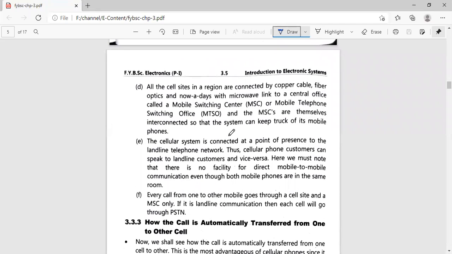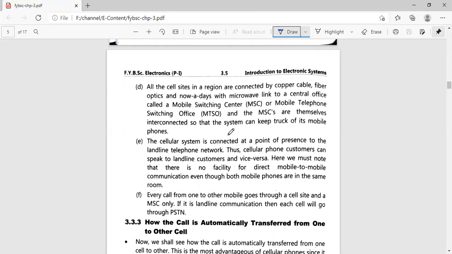After that, all cell sites in the region are connected by copper cable, fiber optics, and nowadays microwave links to the central office called the mobile switching center. We just saw that the entire geographical area is converted into smaller areas, and each area is called a cell.